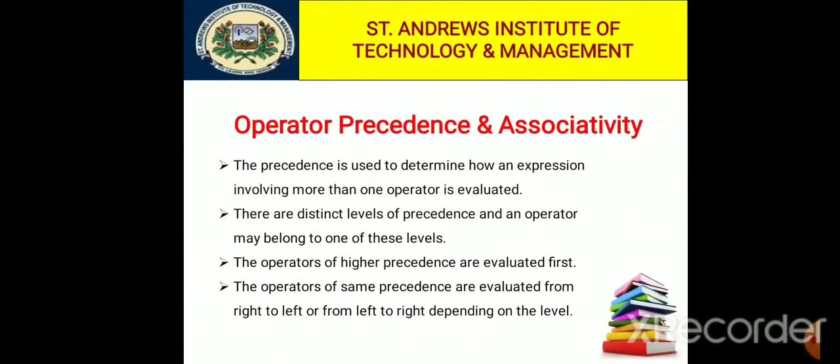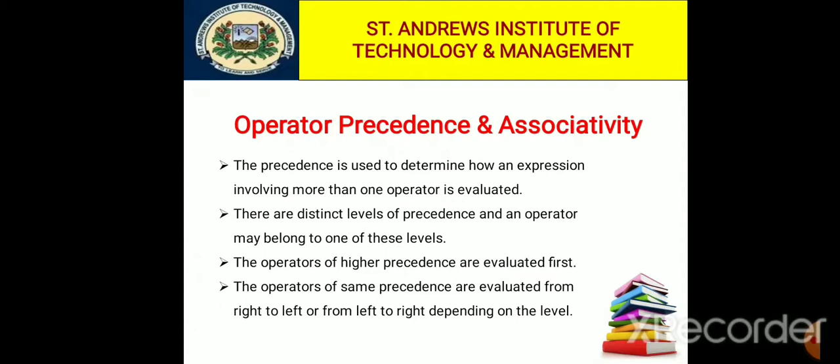Now I'm talking about operator precedence and associativity. Each operator in C# has a precedence associated with it. The precedence is used to determine how an expression involving more than one operator is evaluated. There are distinct levels, meaning three levels of precedence, and an operator may belong to one of these levels.